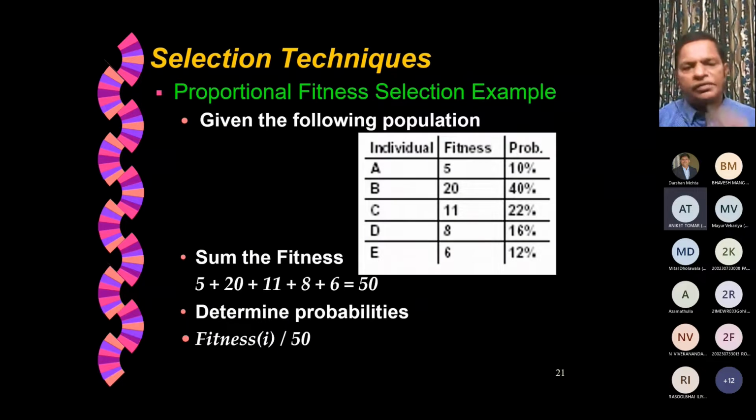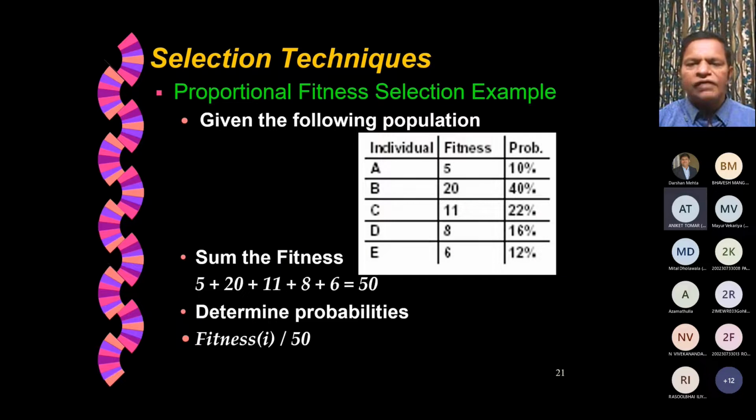Now, before I talk about that, let me talk about selection techniques. There are many ways in which we can do selection. If you have a population of, say, 20 members, which are the two members to be selected for mating, to do crossover and produce an offspring? One of the popular approaches is called proportional fitness selection.